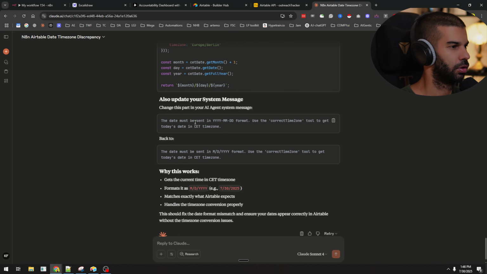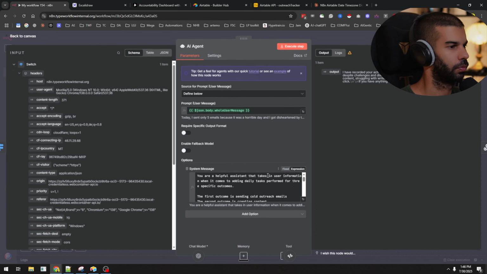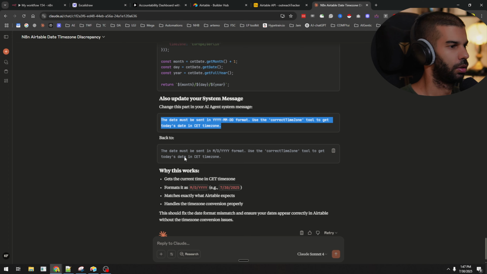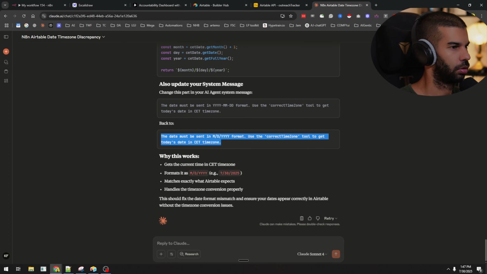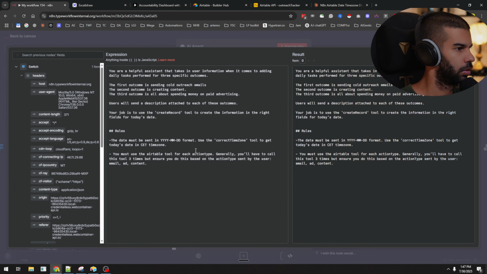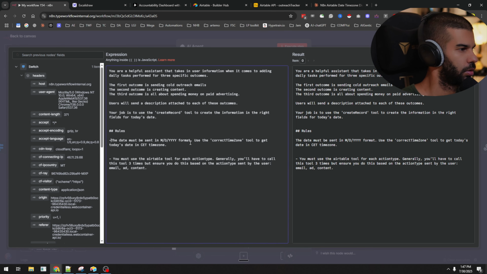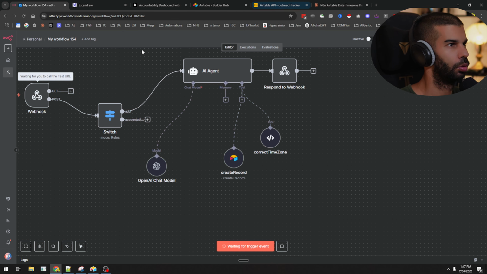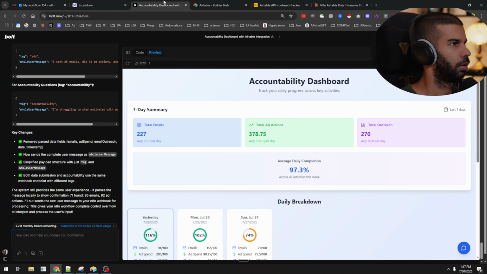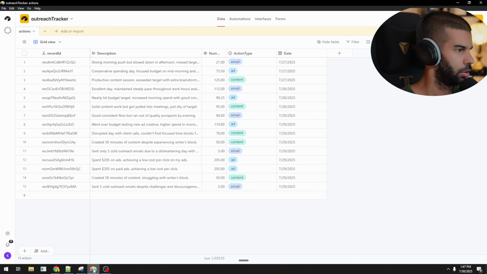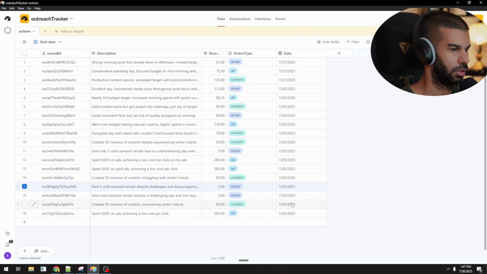What else? Fix the system message. Okay, what else? Back to that. Okay. So paste. Okay, if that doesn't work, I'm changing that to a normal string. Bolt. Let's try that. Paste the message. I mean, here we can just remove a bunch of stuff. Yeah, I'm still getting the 29th for some reason.